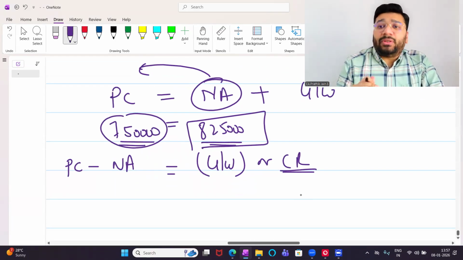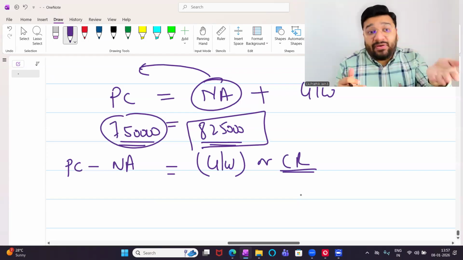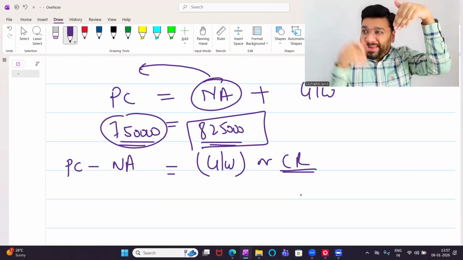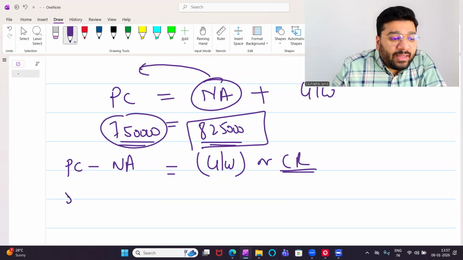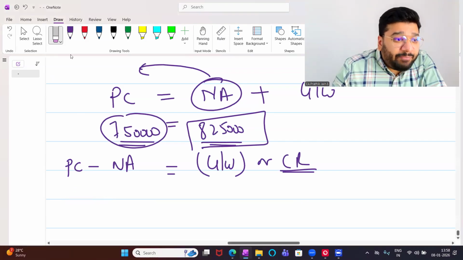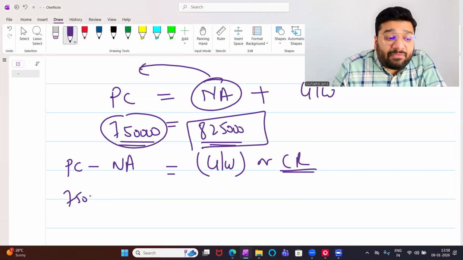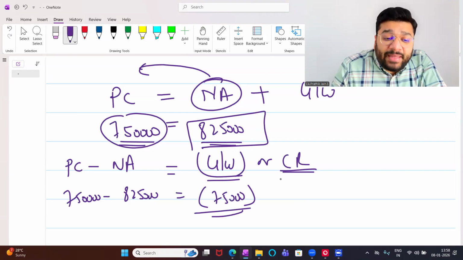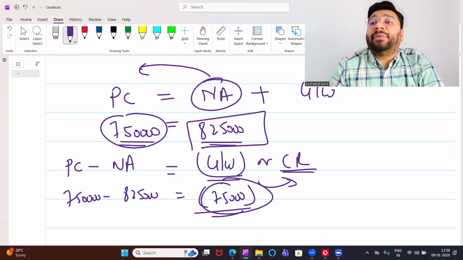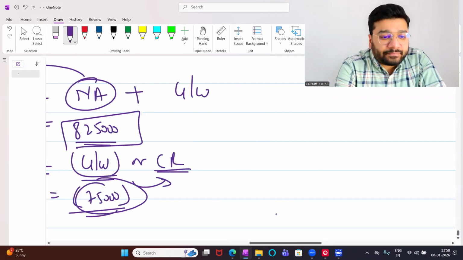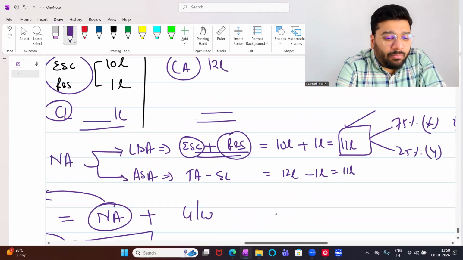Simple. The amount that I've paid is less, but the benefit I've got is more. Benefit more, paid less. I paid 7,50,000 rupees and I got the benefit of 8,25,000. So net benefit of 75,000. Goodwill in negative means capital reserve. So I made a profit of 75,000, which is capital reserve. Any problem? Online people, any problem?